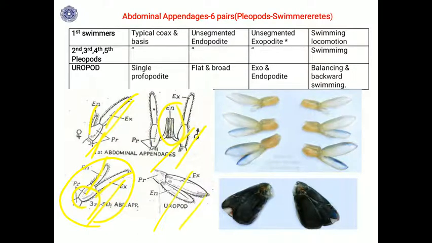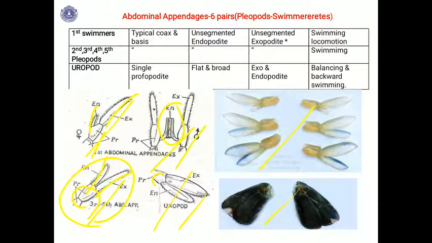Whereas coming to the uropod, it is just below the telson or the tail portion. You will find the uropod. There is a single protopodite. Then the exopodite and endopodite, both are broad, and they are used for balancing and backward swimming. This is a similar structure to the caudal fin in fishes. This is the last pair of appendages. This is the photograph you can see.